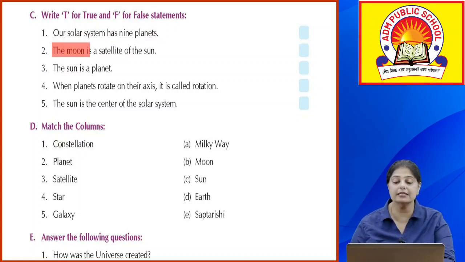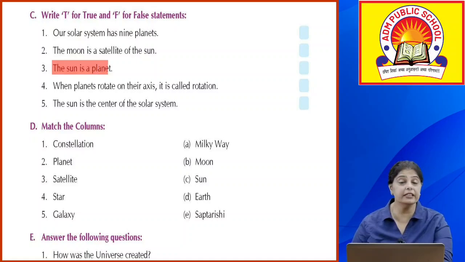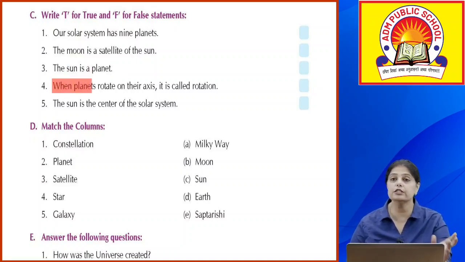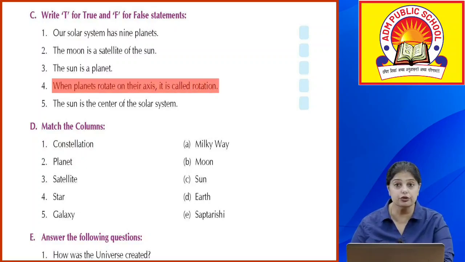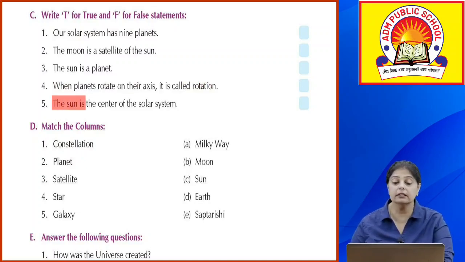Okay, the moon is a satellite of the sun. True. Next, the sun is a planet. This is false. Sun is a star. When planets rotate on their axis, it is called rotation. Is this true? Yes. The sun is the center of the solar system. Absolutely true.